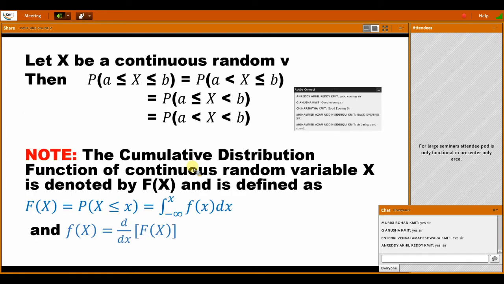After this, capital F of x is called the probability distribution function. If the probability distribution function is given, then how do we find the probability density function? The probability density function is the differentiation of the probability distribution function. That is, small f of x is equal to d by dx of capital F of x.